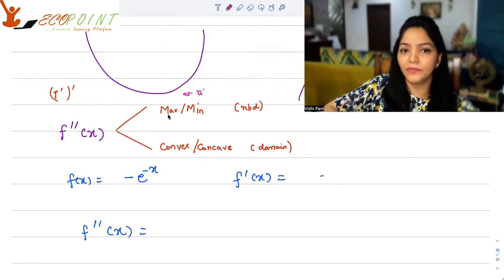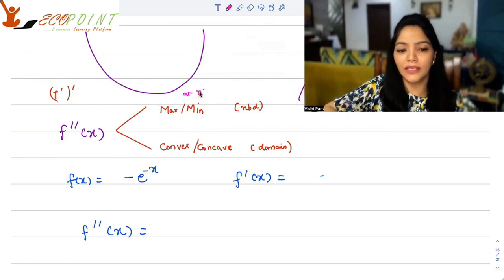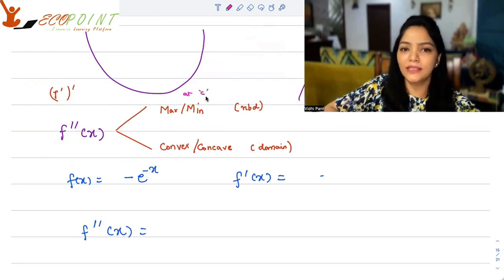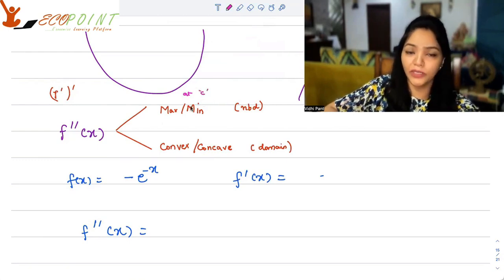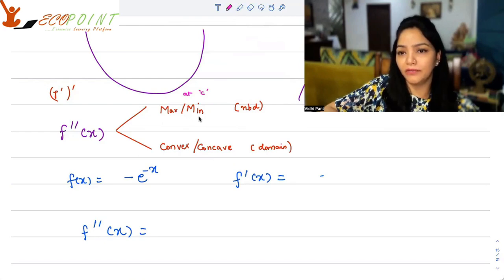If your double derivative is positive at a point, say, I should not take A, B is the interval that I took. So let's take C as our critical or stationary point. So at the stationary point, if my double derivative is greater than 0, that means I will get a minimum.